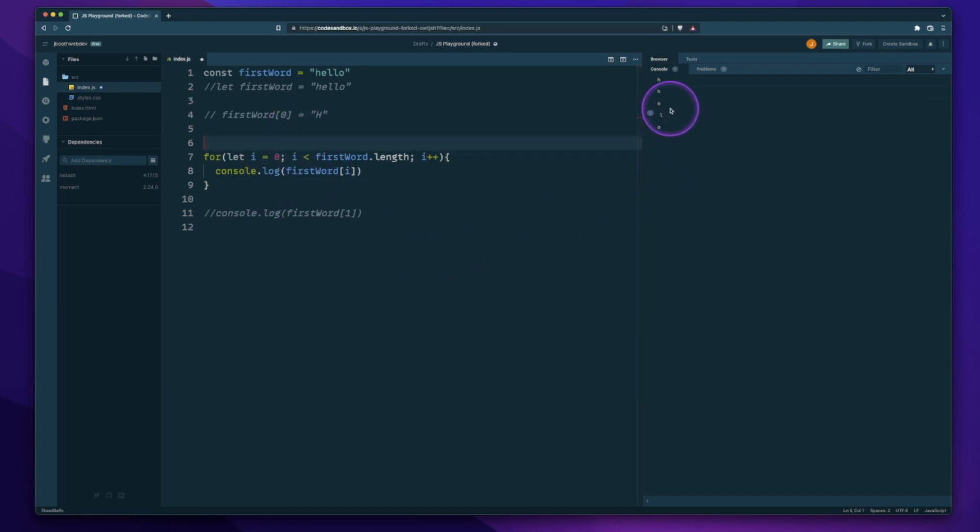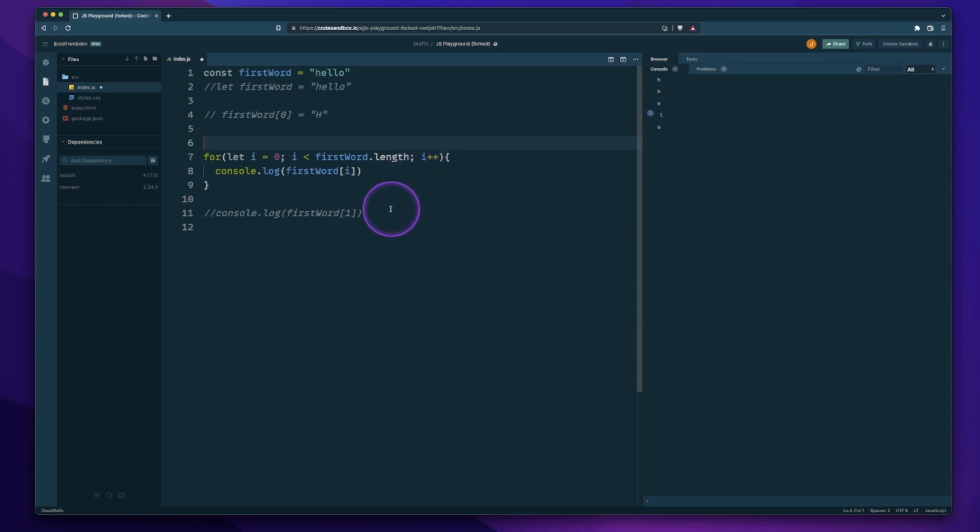When we do this, we get H, E, 2 L's, and an O. Because what this is doing is going through each index of our first word, and it is printing out that index to the console. I guess I should say it's logging that index to the console. So that's what it means when we say it's iterable.